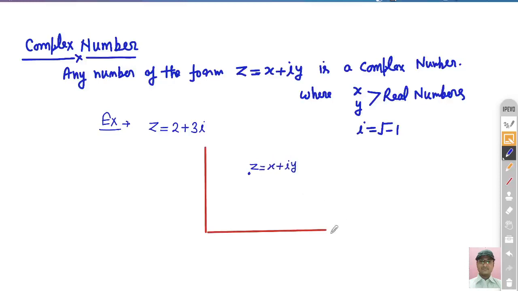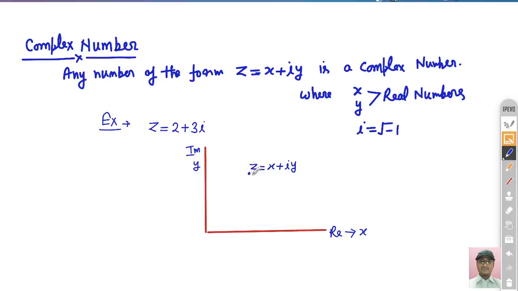This represents the real axis, that is the x axis, right? And in the imaginary part you can write here the value of y. Now this is the real part and that one is the imaginary part of the complex number.